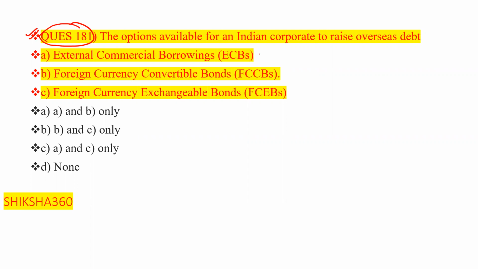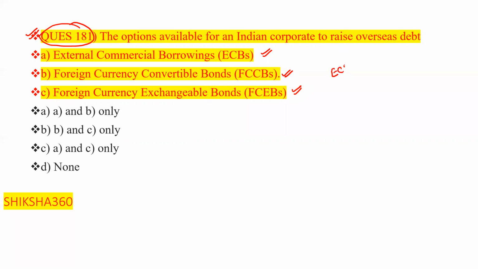First one is the external commercial borrowings. Second one is the foreign currency convertible bonds. Third one is the foreign currency exchangeable bonds. So basically, we have discussed external commercial borrowings.